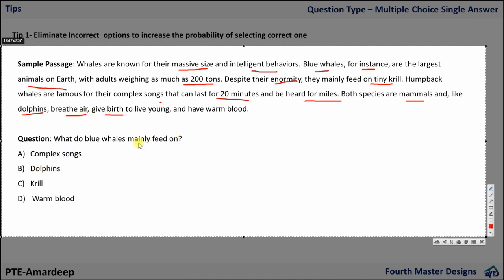Okay. What is this one? What do blue whales mainly feed on? Like, what do they eat?